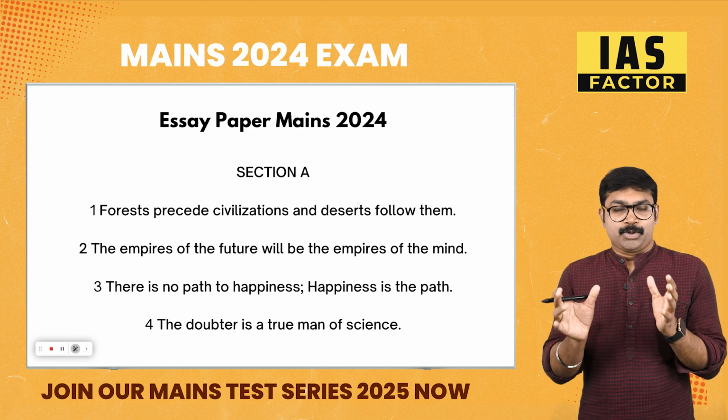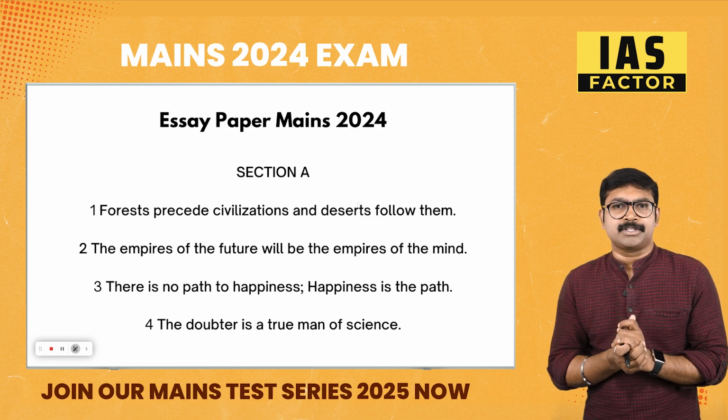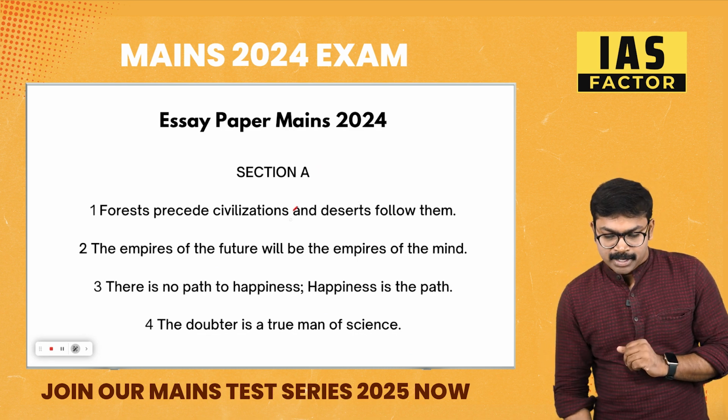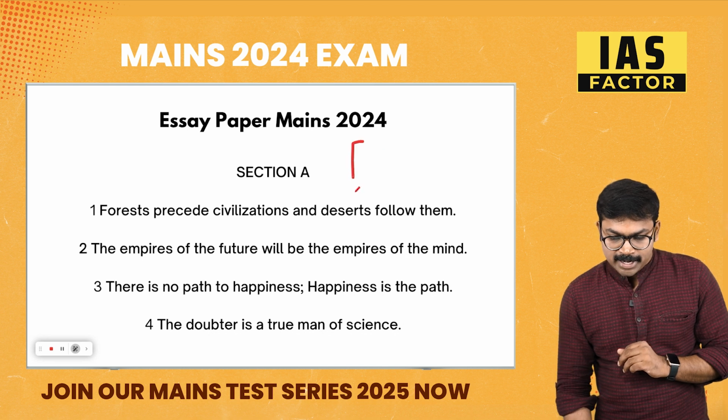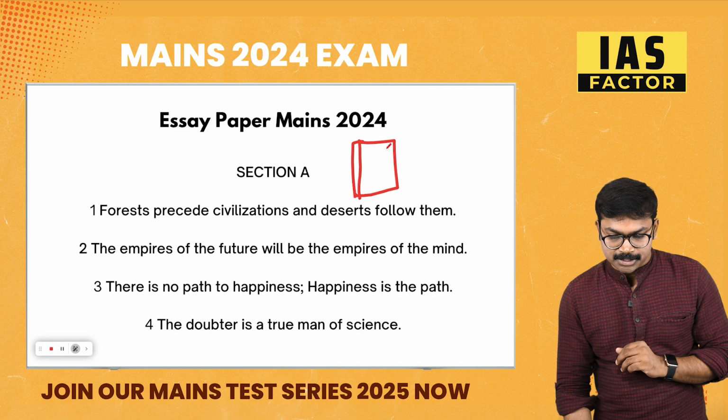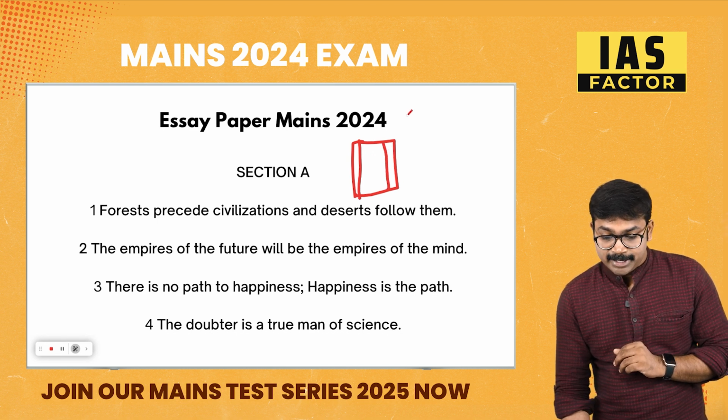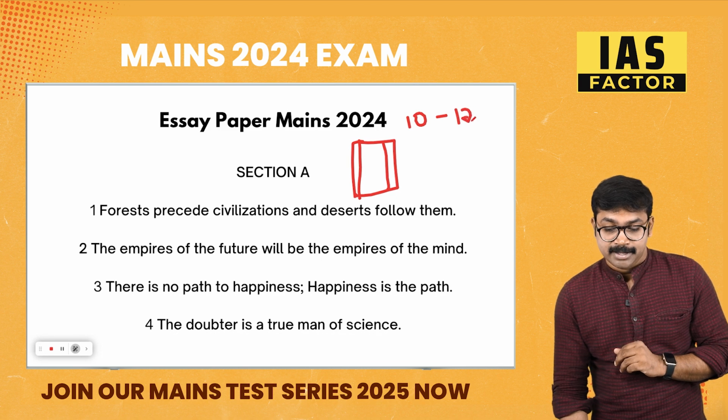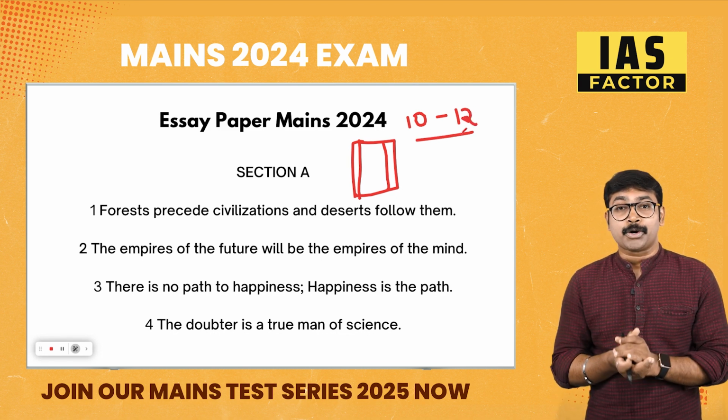I'm not going to give out all the points of this mains examination, but when you say that you have to write a mains answer, I think you know the UPSC answer sheet. Writing 10 to 12 pages is not at all easy.